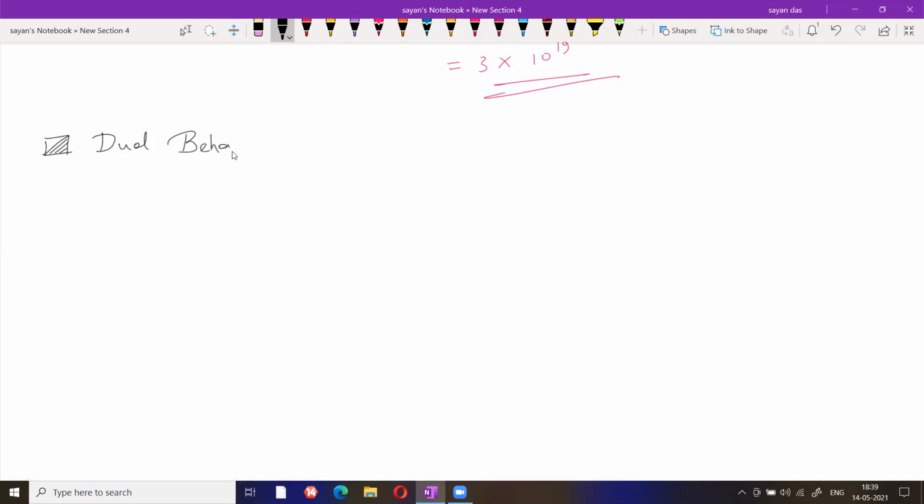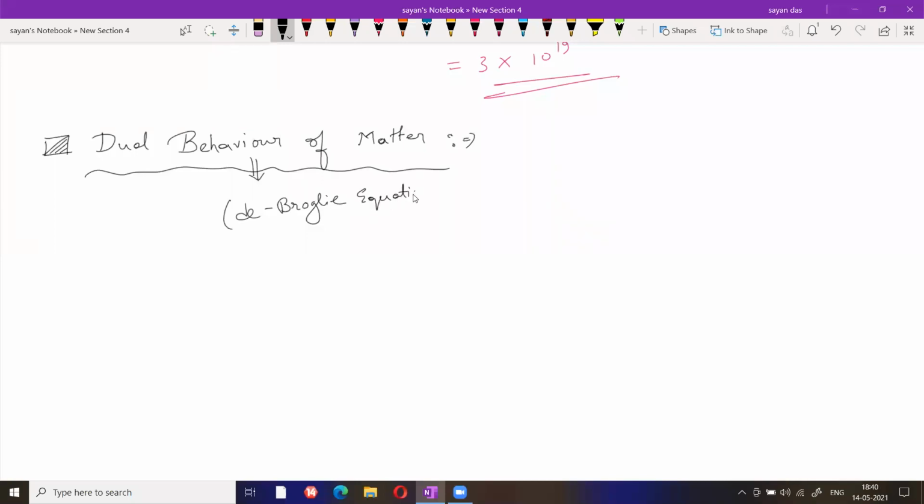Dual behavior of matter, which is basically known as the de Broglie equation. Now, what is the de Broglie equation?